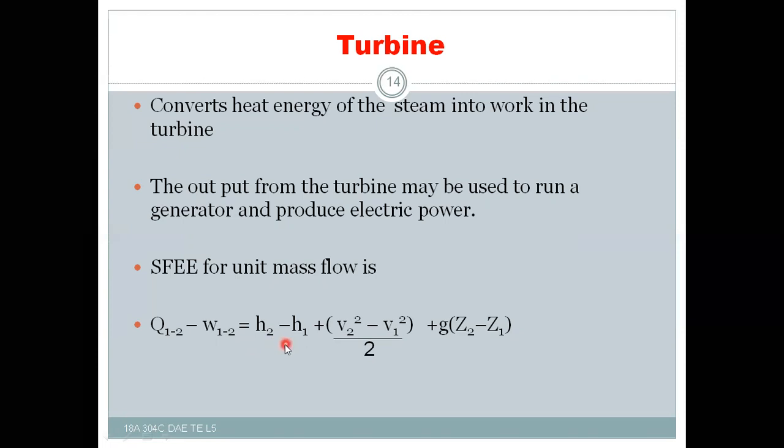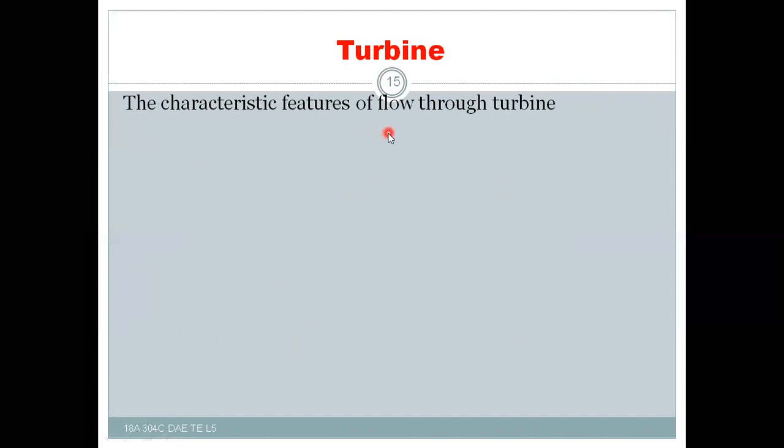That means the work is done by the system, the turbine, at the expense of change in enthalpy in the case of steam turbines. Let us see steam turbines. The characteristic features of flow through a turbine: there is negligible velocity change.